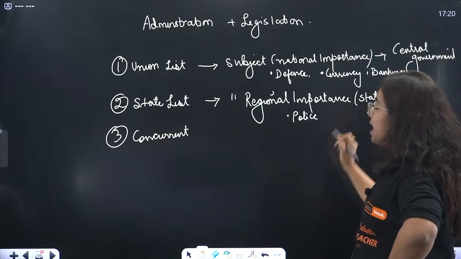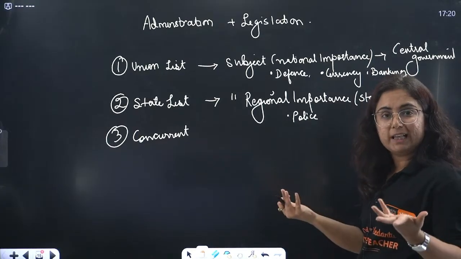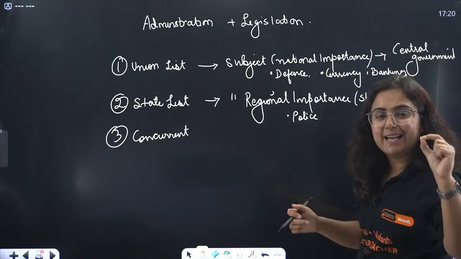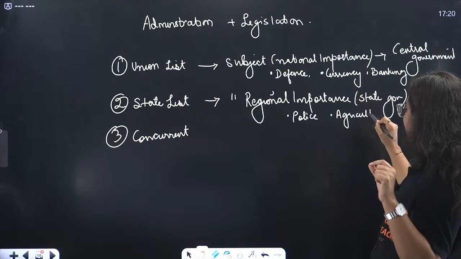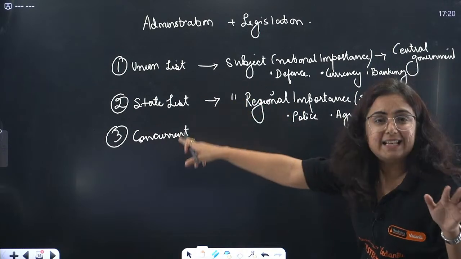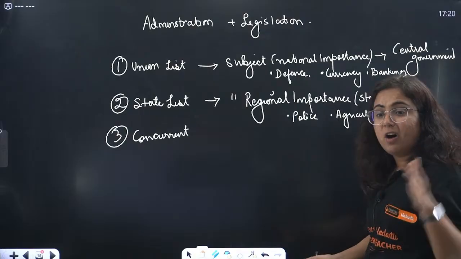MP police, Karnataka police, Punjab police, we call it MP police. Why? State subject. Then agriculture. Agriculture in each of the states is different and hence we put it in the state list. Okay? Now comes to the question.